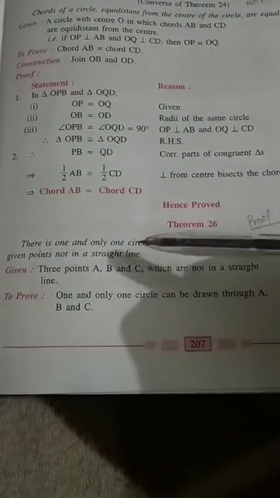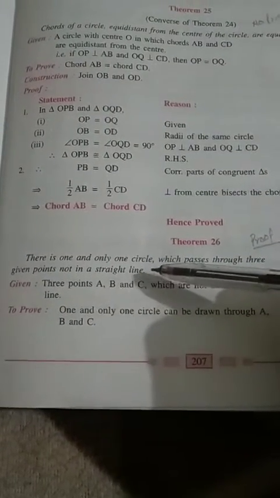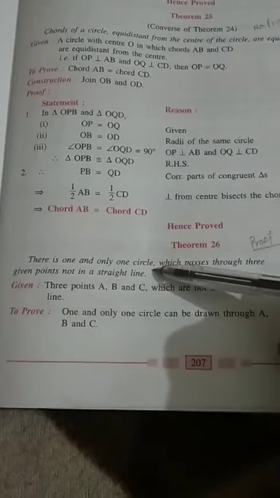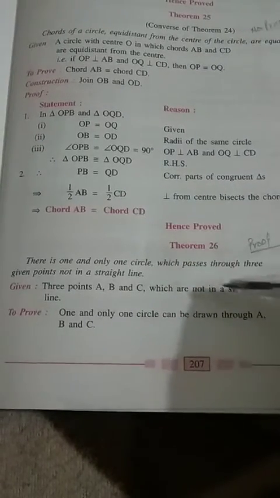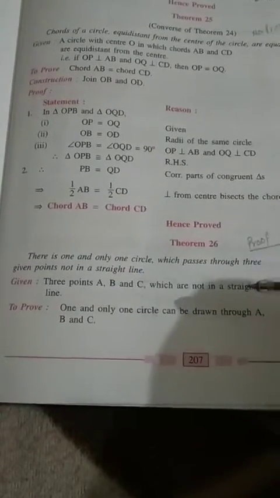Now this is theorem number 26. There is one and only one circle which passes through three given points not in a straight line. What it is saying is that if a circle is passing through 3 points, it does mean these 3 points cannot be in a straight line. We have to prove it. We have to prove that these 3 points are not in a straight line.